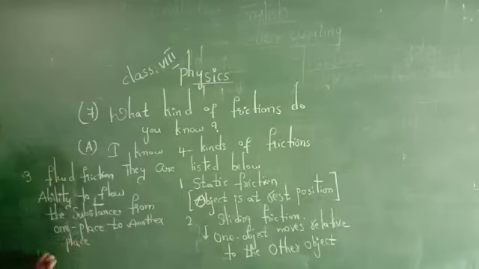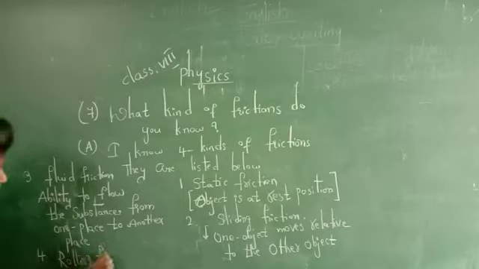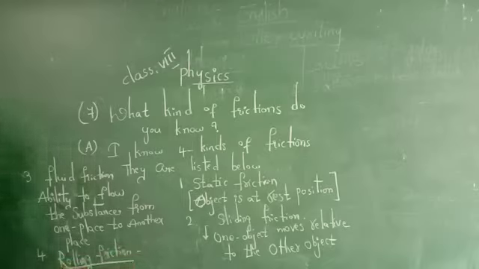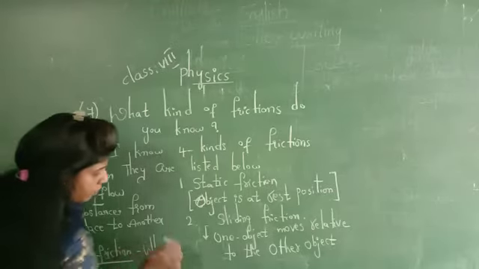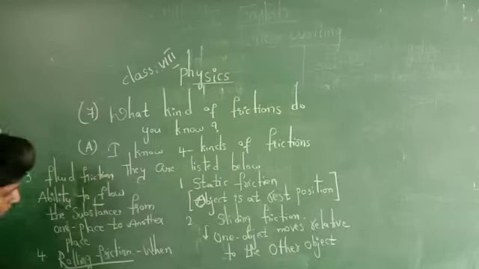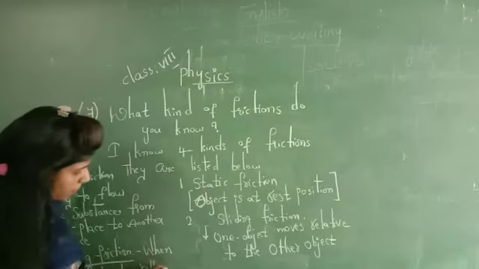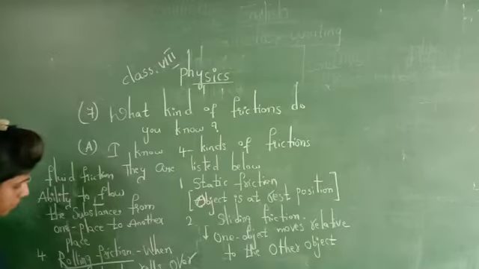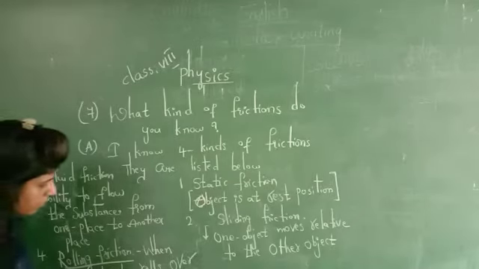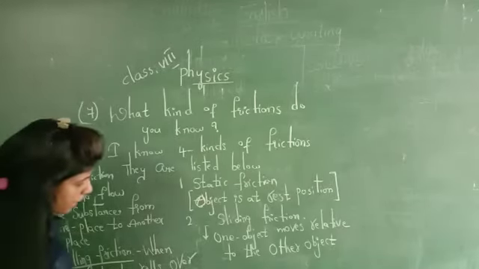Next one is rolling friction. Rolling in the sense one above the other. Example, we can roll a chapati, right? So like one above the other. Rolling friction is when one object rolls over the surface of another.